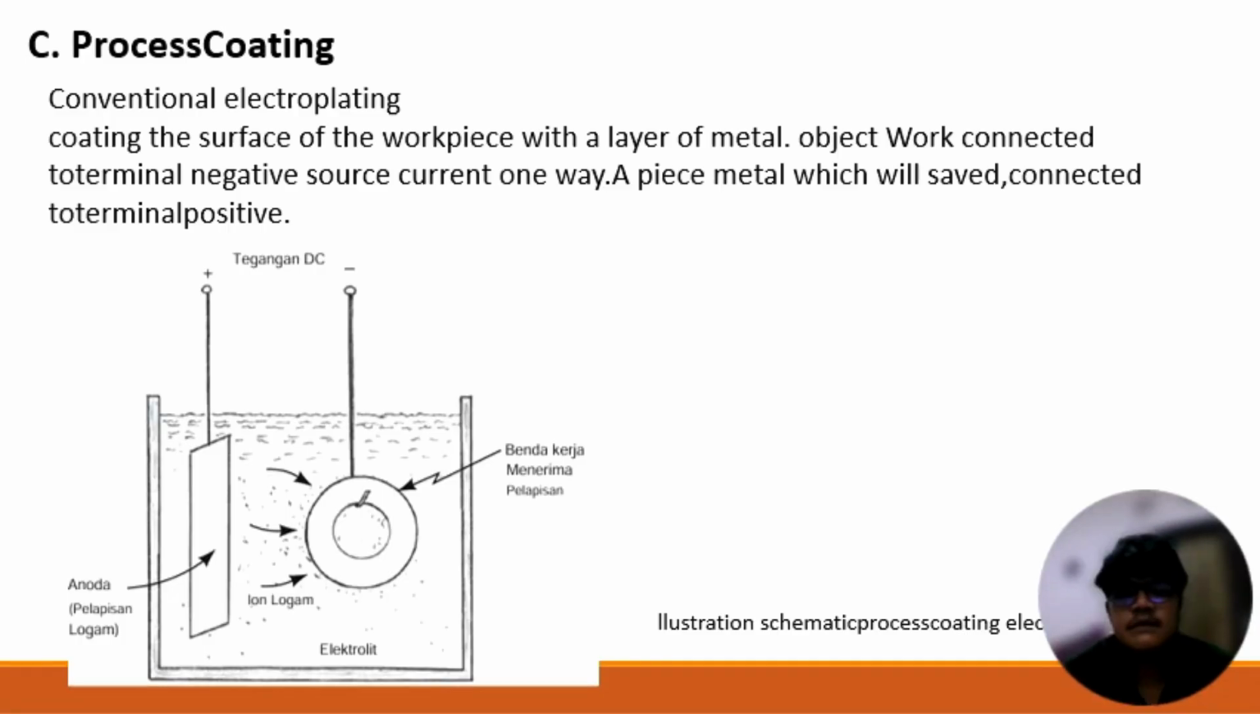For point C, this is the coating process. In the coating process, conventional electroplating. Conventional electroplating is coating the surface of the workpiece with a layer of metal. The work object is connected to the negative terminal of a one-way current source, and a base metal which will be saved is connected to the positive terminal. In this picture is a schematic illustration of the electroplating coating process.